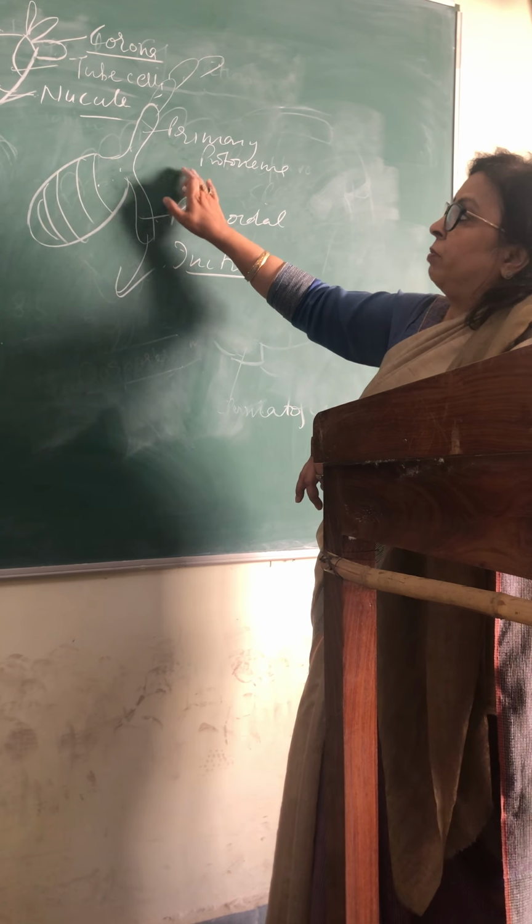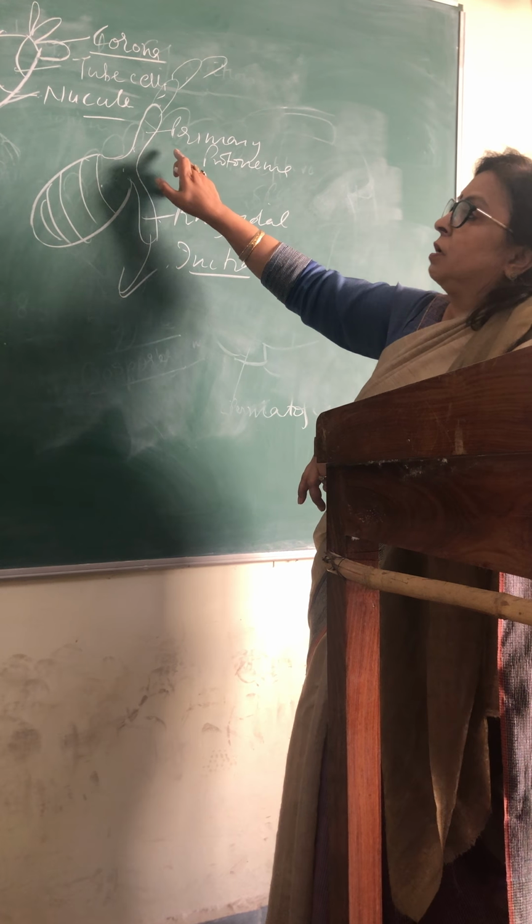So the primary protonema is always formed from the germinating oospore. Here the oospore is producing the protonemal branches. These protonemal branches are known as primary protonema, and this primary protonema will later get converted into the vegetative thallus. It will keep on producing branches, which will be the main axis, and this will produce further branches to form the primary laterals and secondary laterals and so on. So this is the complete life cycle of Chara.